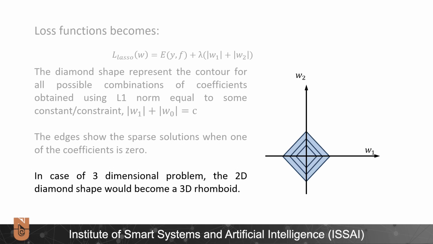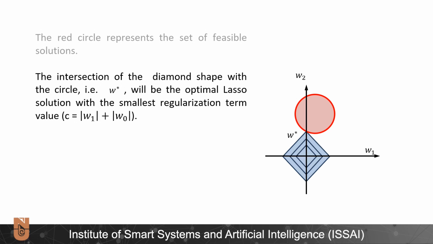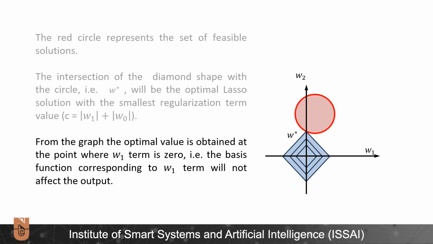Well, if we had 3, not 2 parameters, then the 2D diamond shape would become a 3D rhomboid, and we would end up with a much more complex shape as the number of parameters increases. For the given linear model, suppose the red circle represents the set of feasible solutions, and the intersection of the circle and diamond shape shows the optimal solution with the smallest regularization term value. In this particular case, we can see that the term W1 is not affecting the output, and we can neglect it.